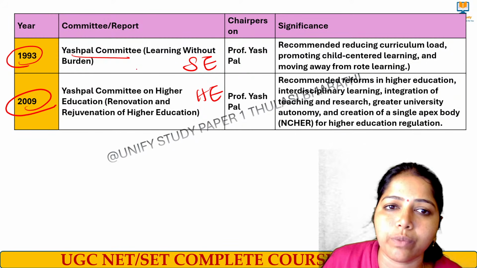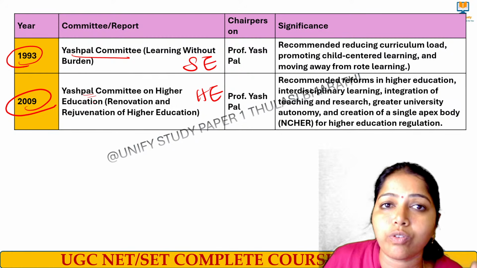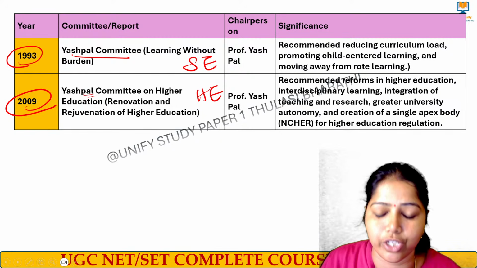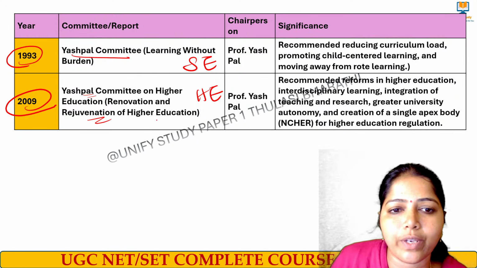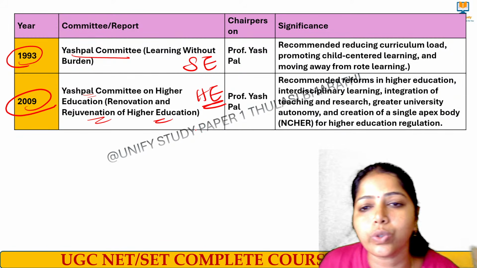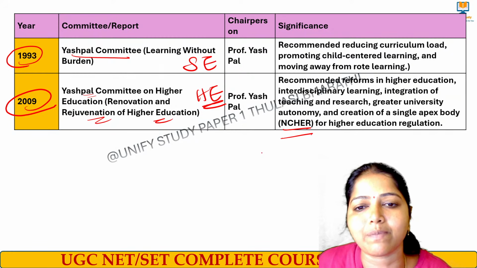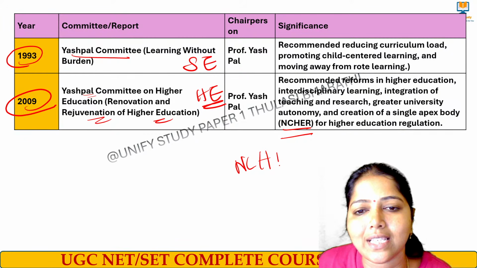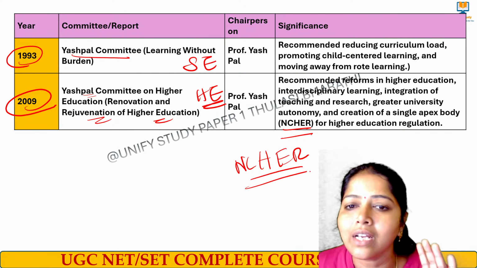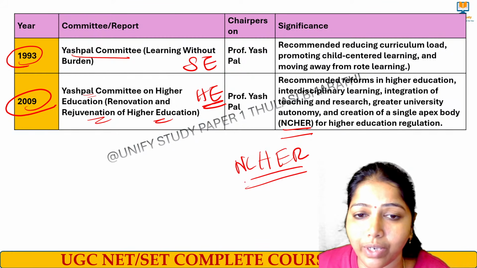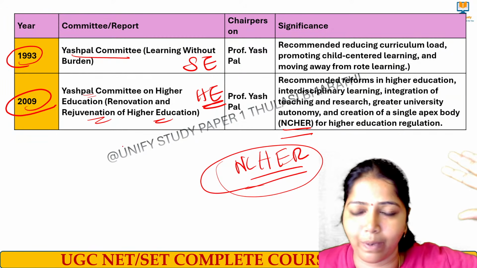School education is about learning without burden. The 2009 committee talks about higher education: how to renovate and regenerate it. Here they proposed a single apex body, NCHER, the National Council for Higher Education and Regulation. This body was proposed with the help of the 2009 Yashpal Committee.